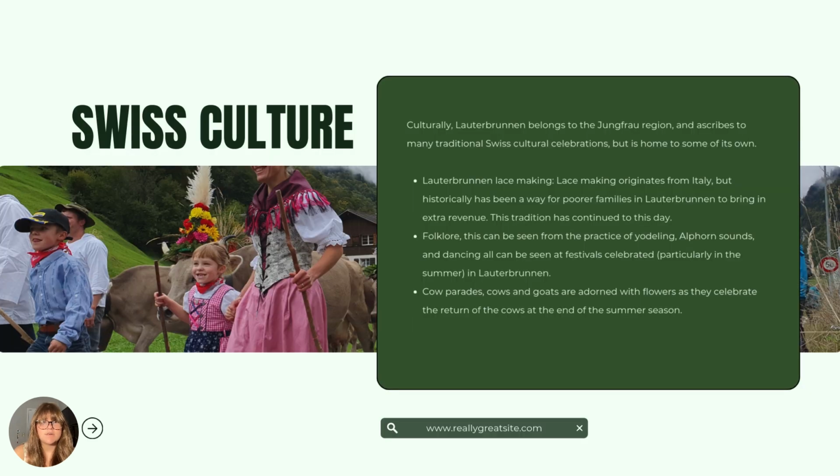Next, I just looked at Swiss culture. Culturally, Lauterbrunnen belongs to the Jungfrau region and subscribes to many traditional Swiss celebrations, but it is home to some of its own. One example of this is Lauterbrunnen lace making. Lace originates from Italy, but historically has been a way for poor families in Lauterbrunnen to bring in extra revenue, and this tradition has continued to this day.